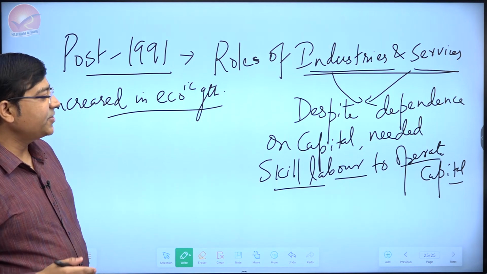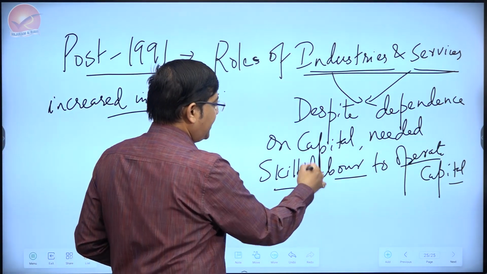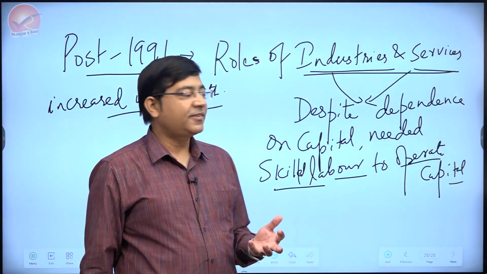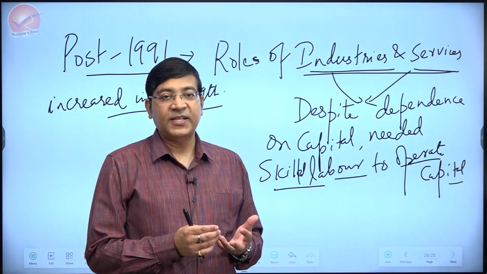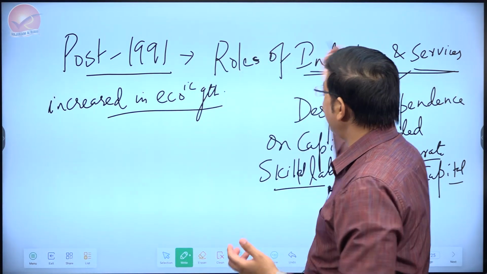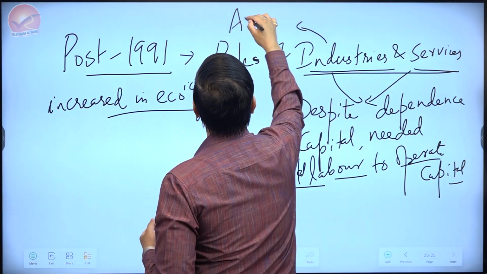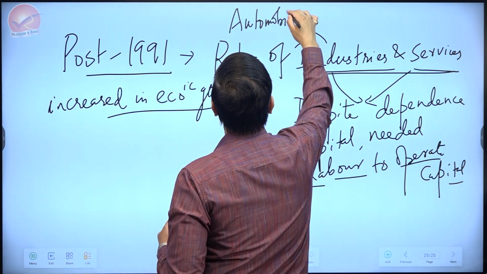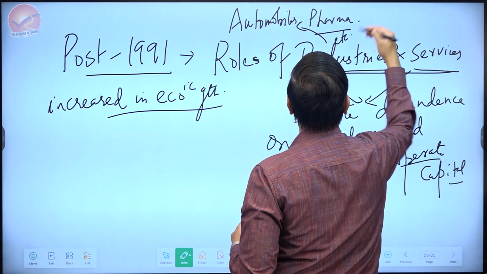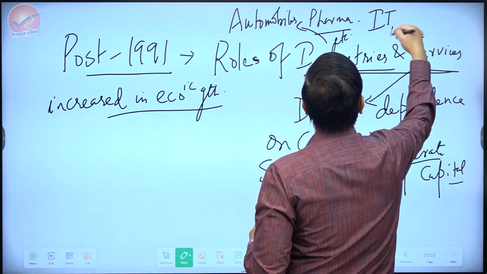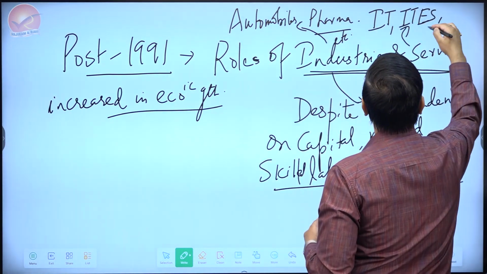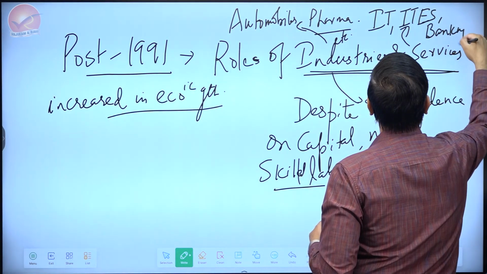Okay, so even if capital was there, skilled labor was needed to operate the capital. So for example, in the automobile manufacturing units, they needed skilled laborers to work at the factory. In modern services, say IT, you can give examples here. In industries, you can give examples like automobiles or pharmaceuticals, which became very, very important industries. Then in services, you can talk about information technology enabled services, banking, finance, etc.